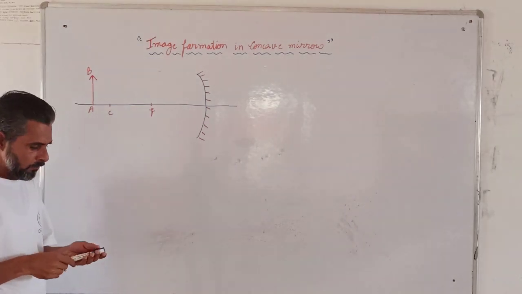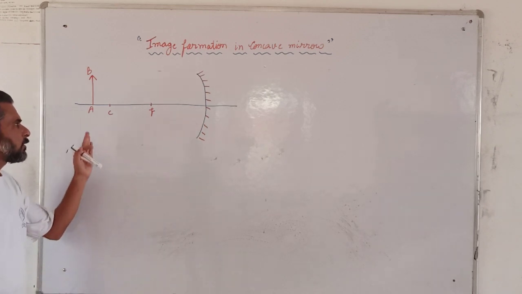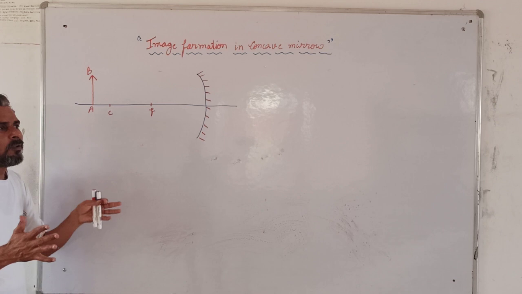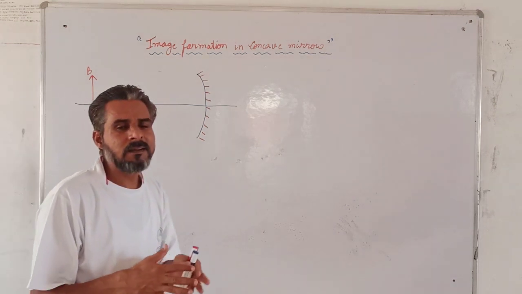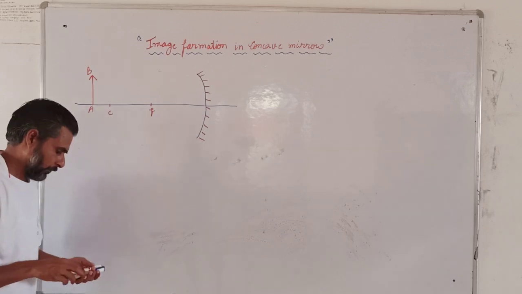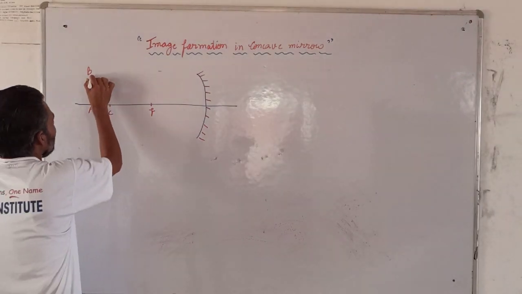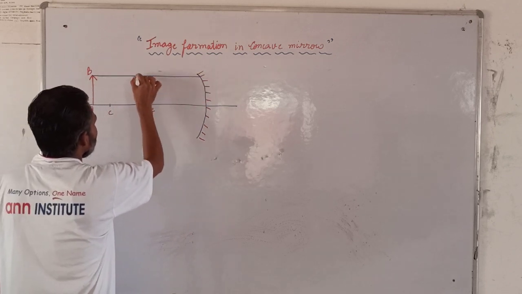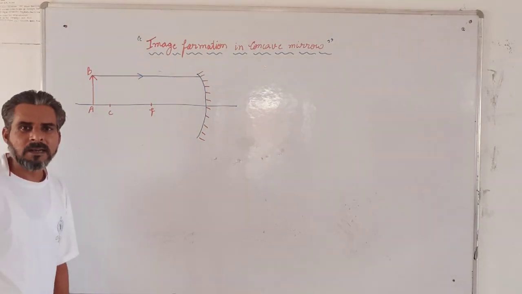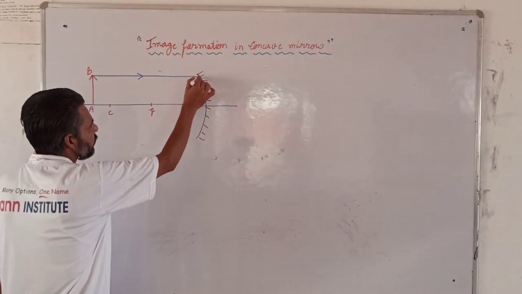A is the object. So now we have to form the image where the object is placed just before the center of curvature. So we have to draw the rays where the rays will intersect. At that point the image will be formed. So first of all we will take the parallel beam. If the incident rays are parallel, then you all know that they will pass through the focus.